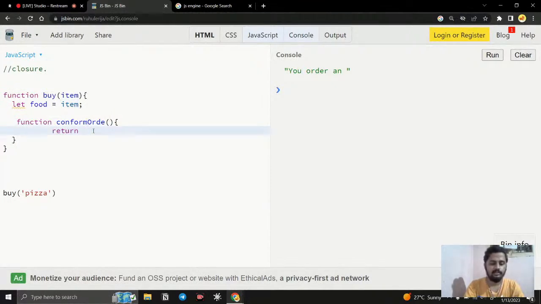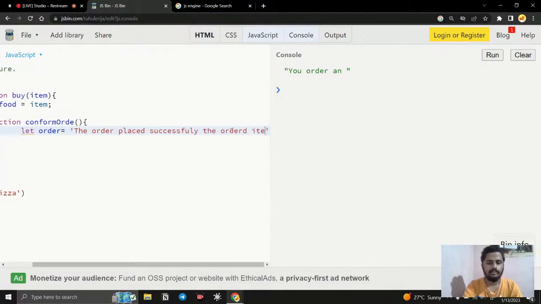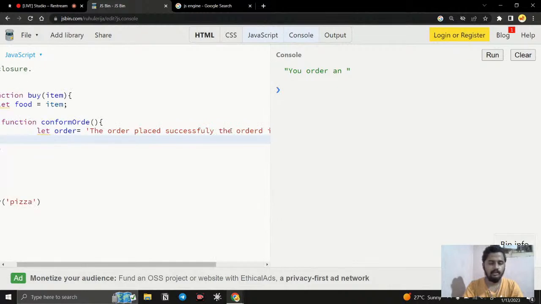I am just going to say the order placed successfully, like this, and the ordered item is, and I am going to add the item like this. And here if the function is executed, it is going to return what? It is going to return the order.